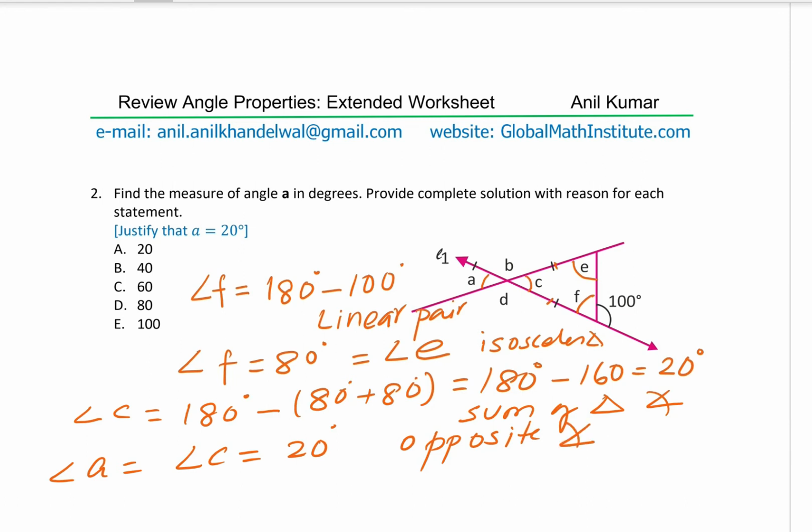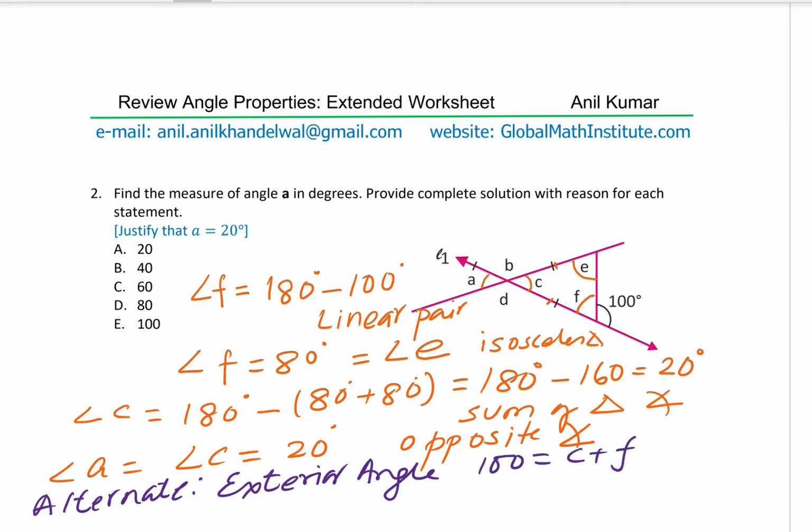Now this method was kind of a long method. You could also do the same question using the exterior angle. So we have another method here. We could also use an alternate method, which is you can use the exterior angle. And that is to say that this angle 100 should be equal to C plus F. You get the idea? Sorry, not C plus F, but C plus the two exterior angles, C plus E. And then also you could solve it, right? However, this method is good enough for the time being.